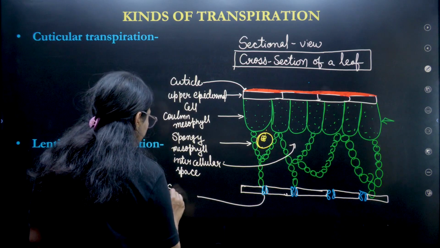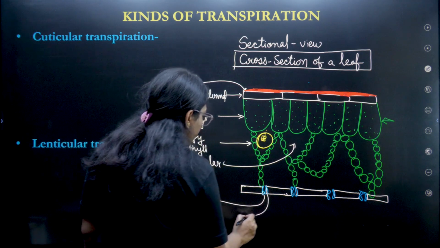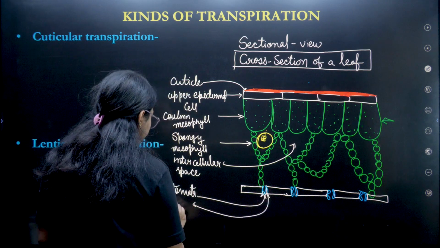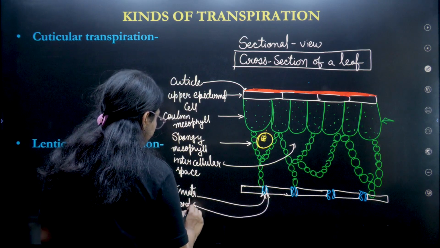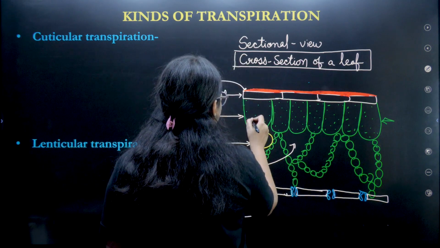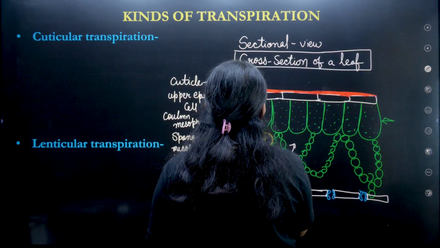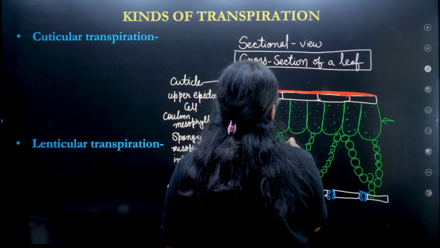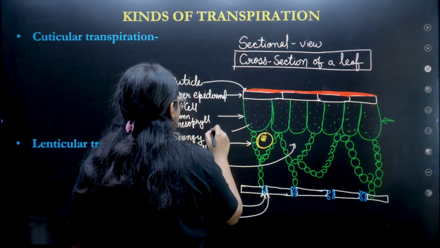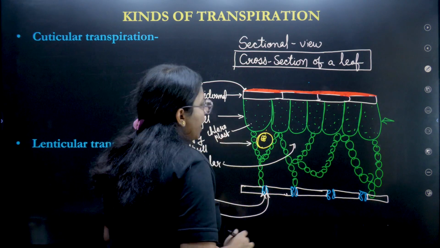Now you see the gapping. This gapping is called stomata. Stomata. And this blue color thing is called guard cell. Guard cell. I hope this is clear. And this green thing which is here also, in this also there are so many green things, not only one but many. So these are called chloroplasts. These are nothing but the chloroplast. Okay, I hope it is clear.